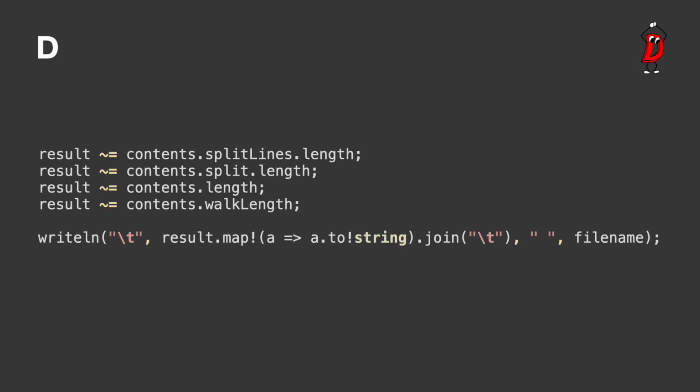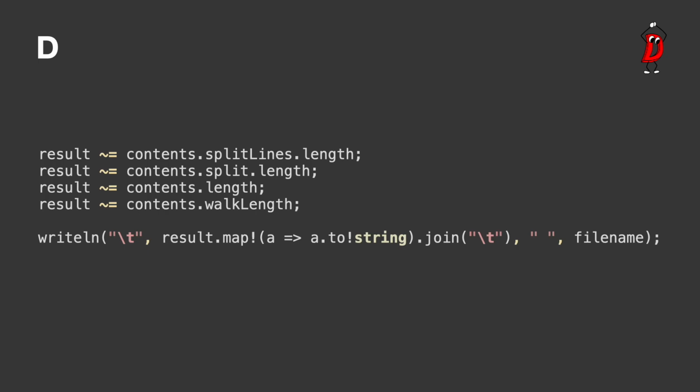The tilde equals is how you append to an array in D. Decode seems to have a similar API style that you commonly find in dynamic languages. I think this is becoming more of a general trend though. Maybe it's just the optional parentheses on calls. Walk length counts the graphemes in the string. This is D's version of the rune count in string function from Go.